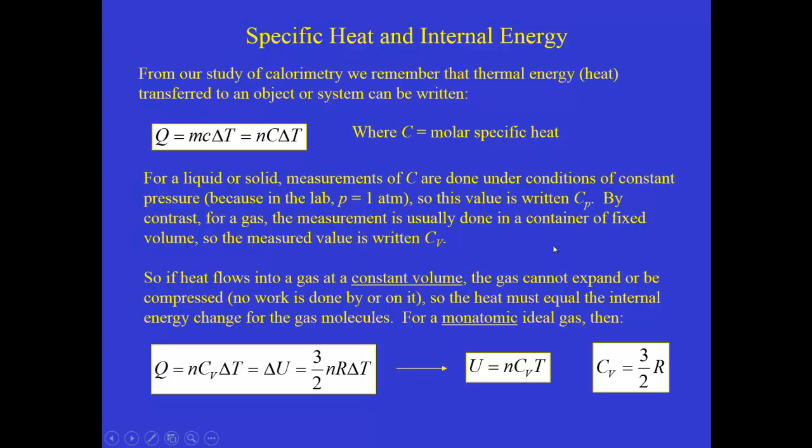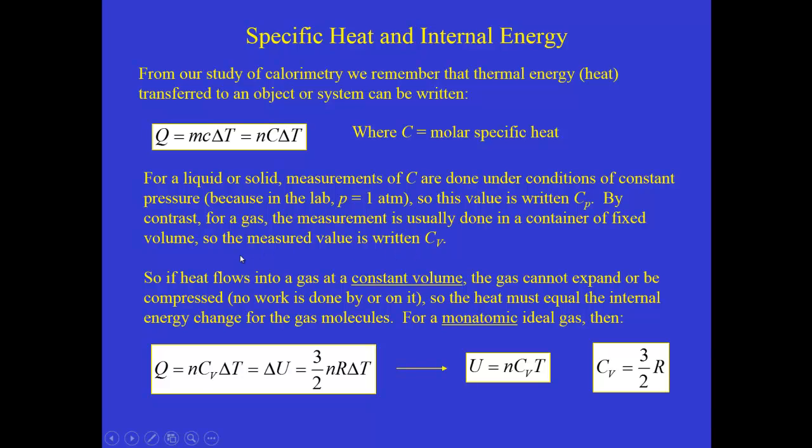Now a gas is different, right? Because a gas is usually trapped in some kind of a container that has a fixed volume. And so when we transfer a certain amount of heat to a gas and then measure its temperature rise, the value for the specific heat that we get is the specific heat at constant volume. The C sub P and C sub V values, if we were to measure them for a gas under conditions of constant pressure versus constant volume, would be slightly different. But usually with gases, those measurements are done at constant volume.